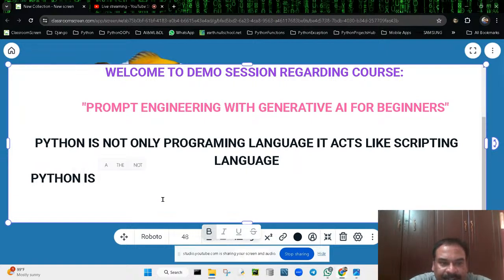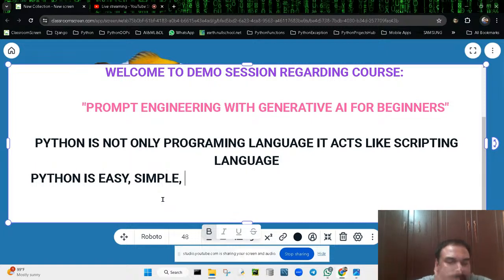Python is easy to learn, simple and understandable. It supports OOPs concepts, and it is easy to create scripts with it.